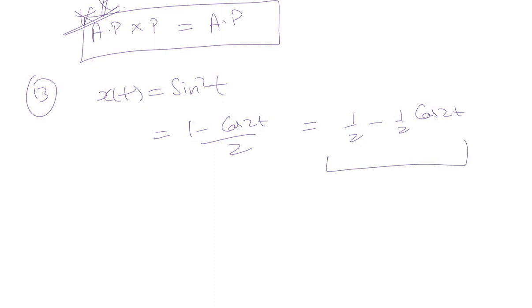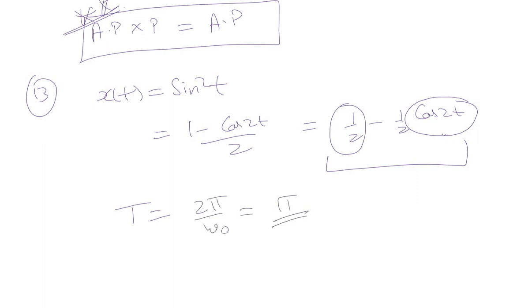Overall it's a sinusoidal signal to which a constant value is added. We've already seen a similar kind of question before, that the addition of a constant value to a sinusoidal signal does not change the periodicity of the signal. It only shifts the signal upwards or downwards. So here we are concerned only with the periodicity of the signal. The fundamental period will be the period of the sinusoid, so the overall period will be the period of cos 2t. That will be 2 pi by omega naught, and omega naught over here is 2. The overall time period is pi.